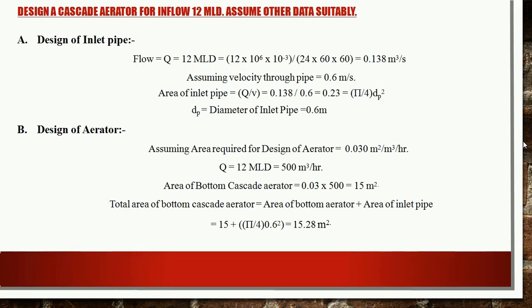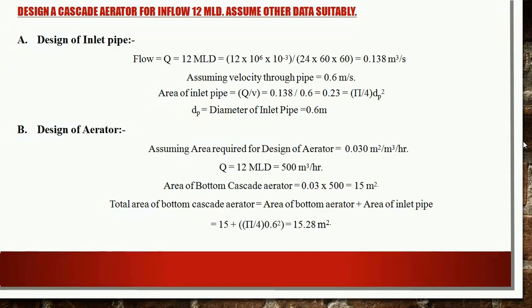Now using the formula of area of inlet pipe, that is Q divided by this assumed velocity V, when we divide 0.138 meter cube per second by 0.6 meter per second, we will get a value of 0.23. And using the another formula, that is pi by 4 dp square, where dp is the diameter of the inlet pipe, we will get the value of dp as 0.6 meter. So the inlet pipe which is bringing the raw water will have a diameter of about 0.6 meter.